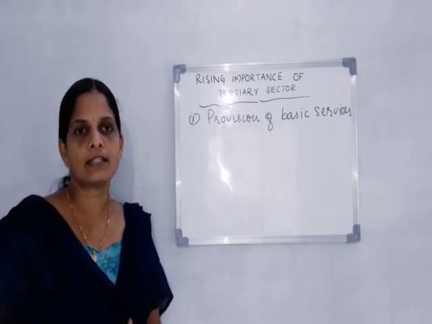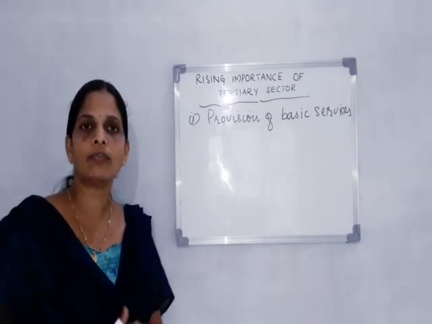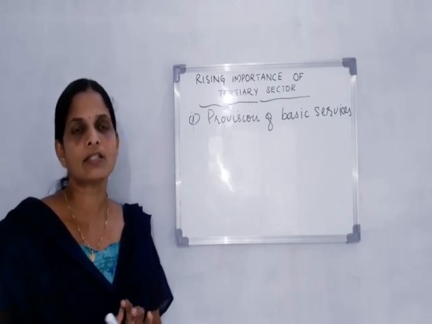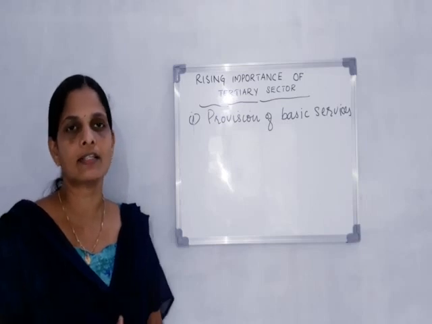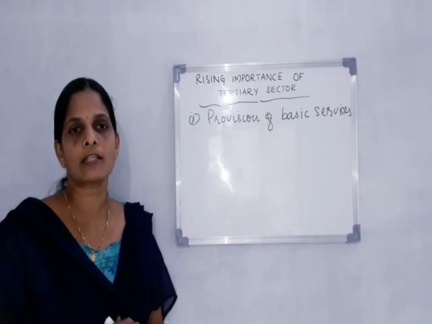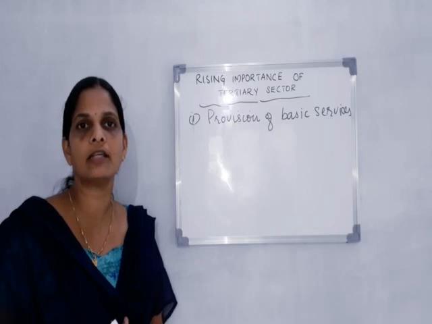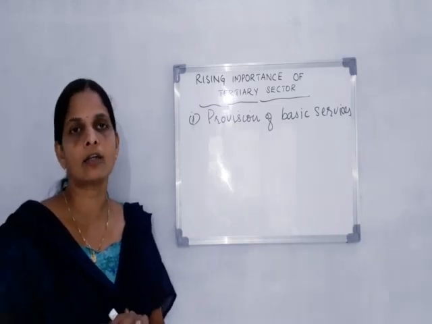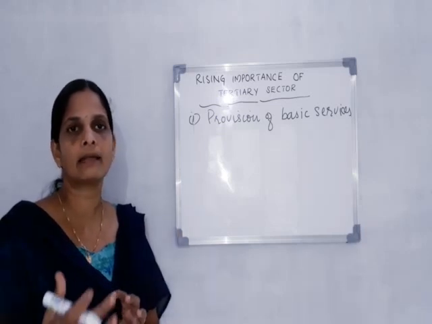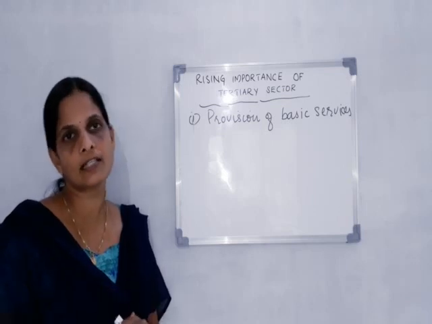A democratic country is the people's own government, and that's why the government of that country provides different facilities to the people, such as educational facilities, health facilities, banking, etc. This duty or responsibility of the government to provide these facilities to the people at a minimum cost resulted in the growth of the service providing sector or tertiary sector like banking, education, etc. That is the first important reason, the provision of basic services.